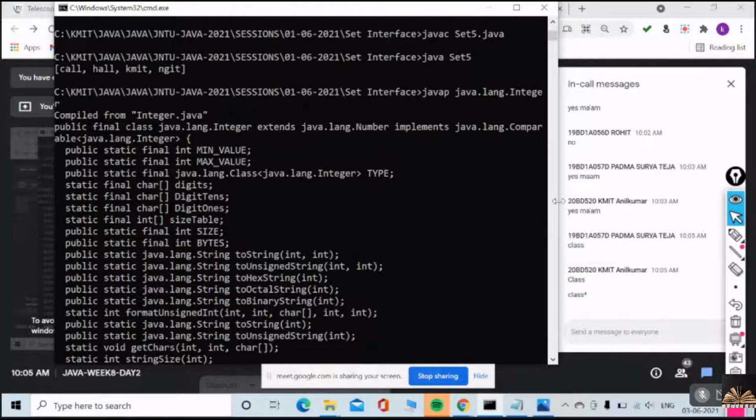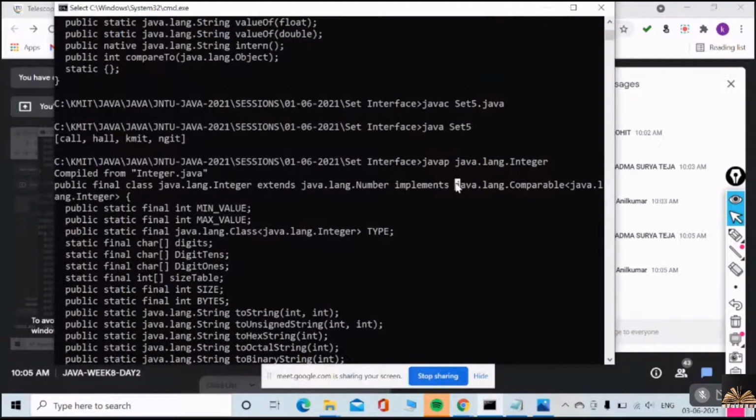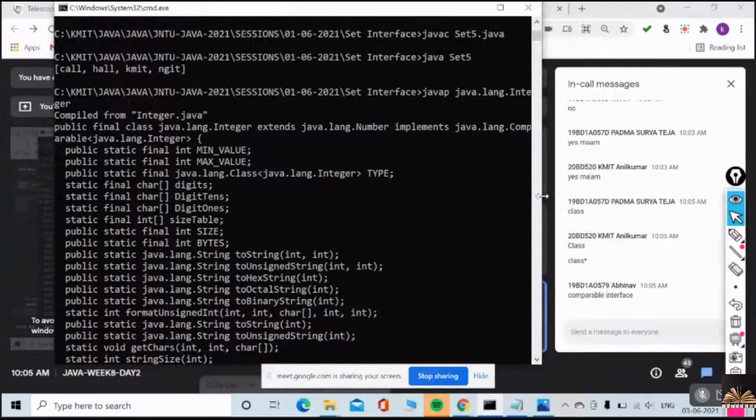Yes or no? And if you clearly observe this, wrapper classes are also implementing what? Guys, I am asking you. Comparable interface.